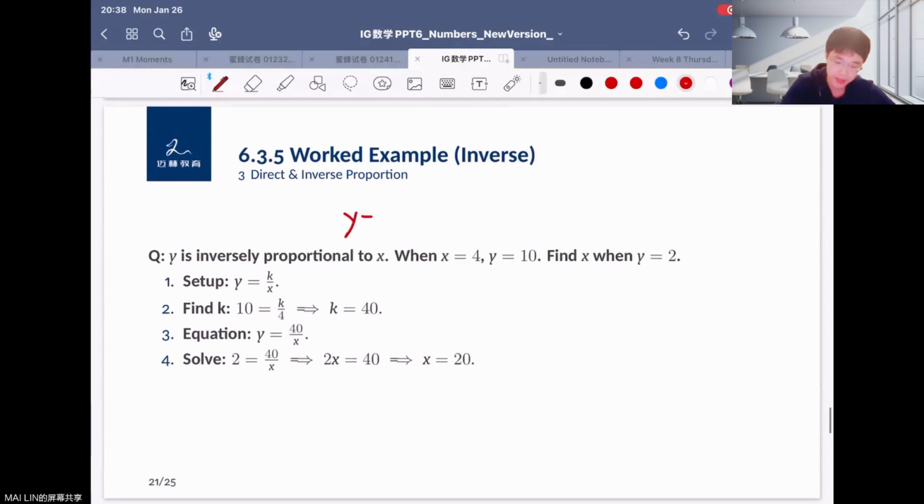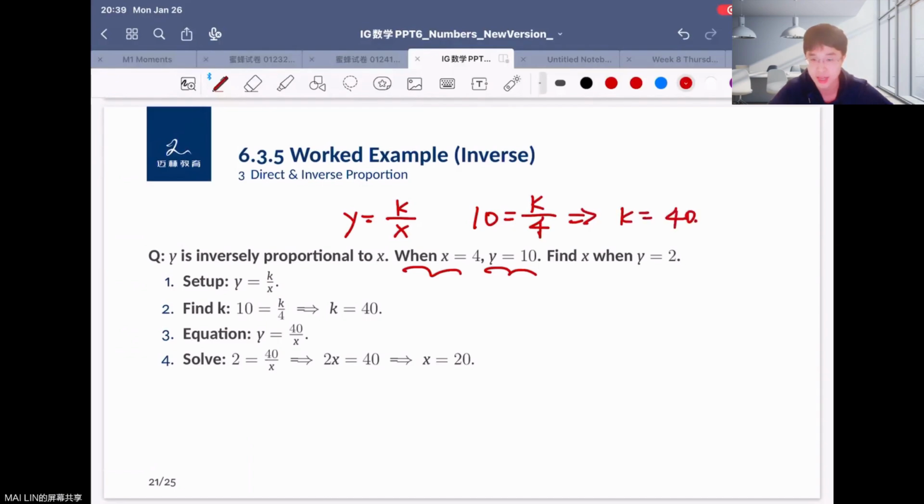Another example here is that y is inversely proportional to x, and we know that the formula is y equals k over x, right? We just had an example before, like y equals 2 over x, right? So it said when x equals 4, y equals 10, find x when y equals 2. So when x equals 4, we can write 10 equals k over 4, right? So k over 4 equals 10, so the answer is k equals 40, right? Okay, so k equals 40.